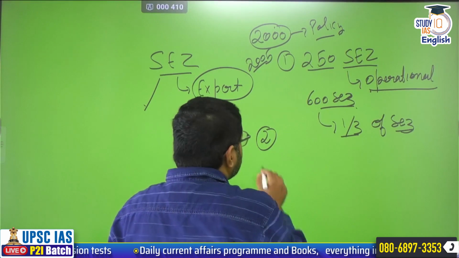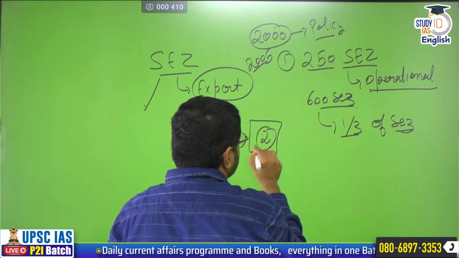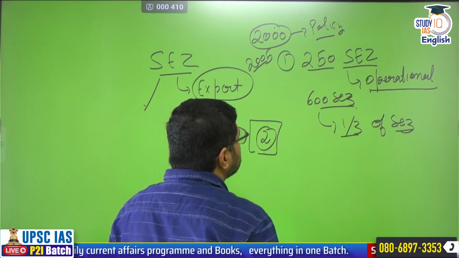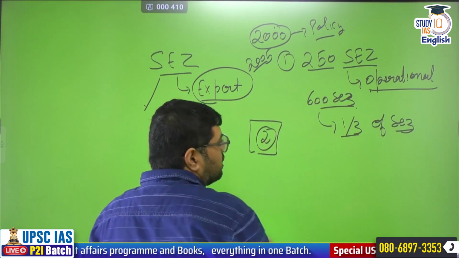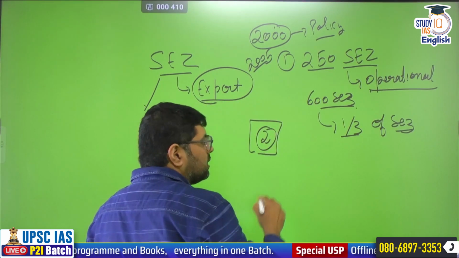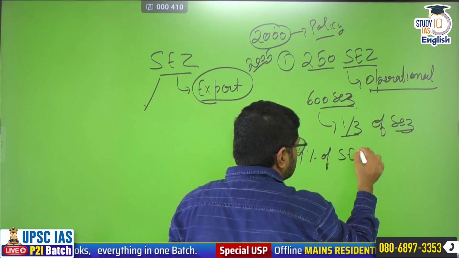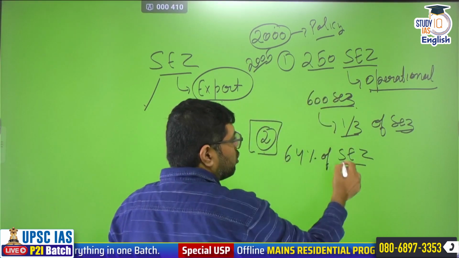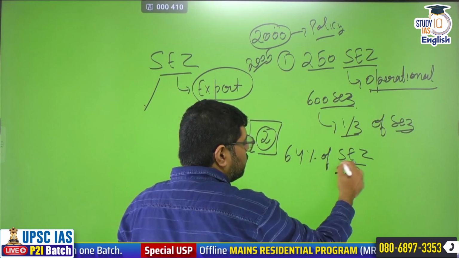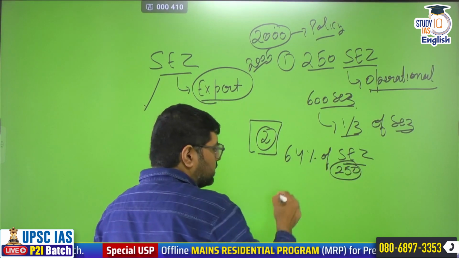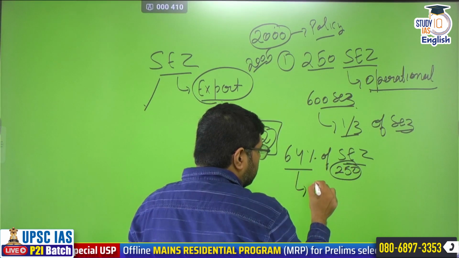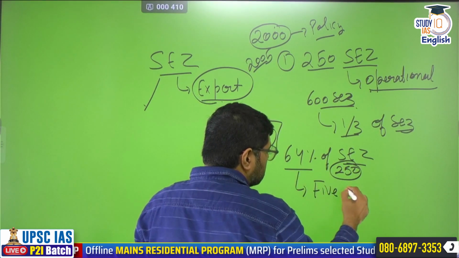Number two, when we talk about SEZs, another sign of failure is that 64% of the SEZs, meaning of the 250 operational SEZs that we have, are located in only 5 states.